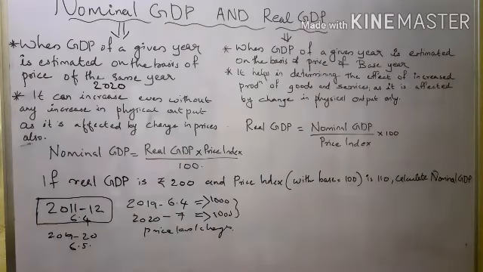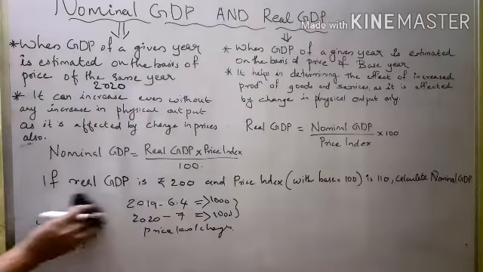If real GDP is rupees 200 and the price index with base equal to 100 is 110, calculate nominal GDP. Here real GDP 200 is given, and on that basis we calculate the nominal GDP.